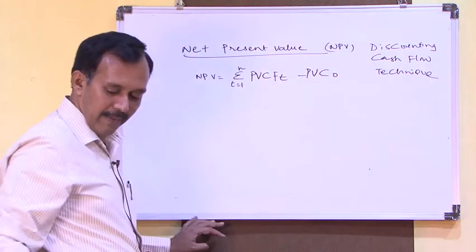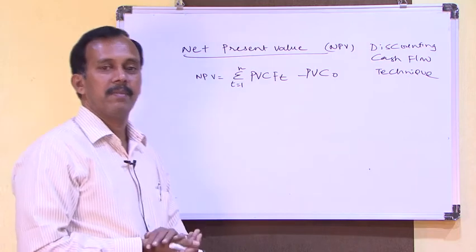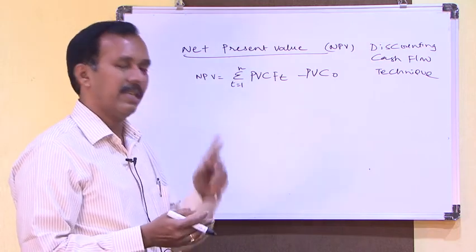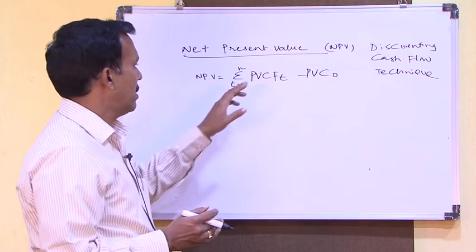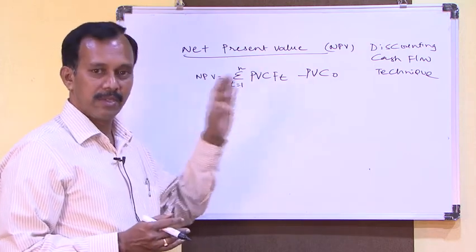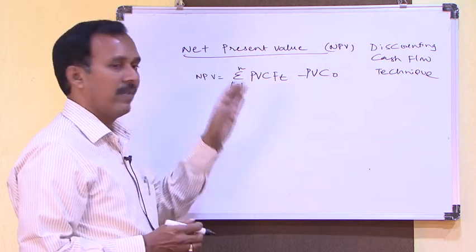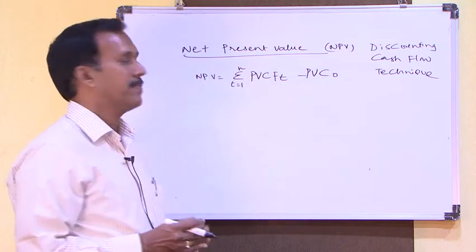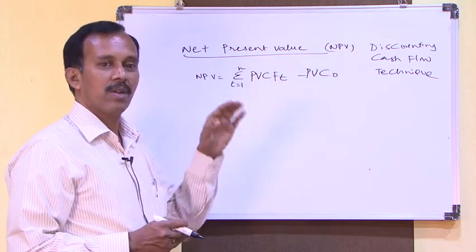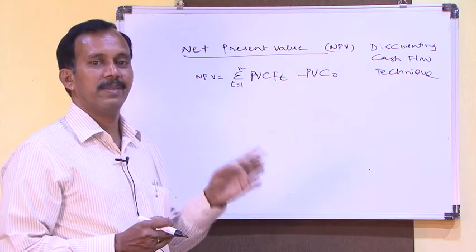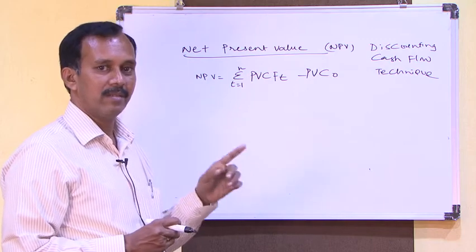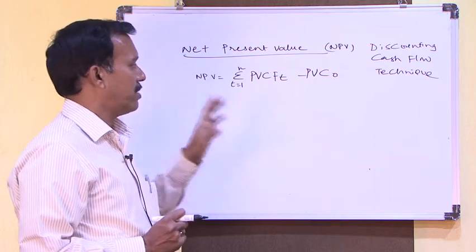You can see in any financial management book, present value tables, there will be three types of tables. First type is present value of cash flows, second is present value of annuity, then third one is compound value, that is 1 rupee compound value, that means future value, present value and annuity factors.